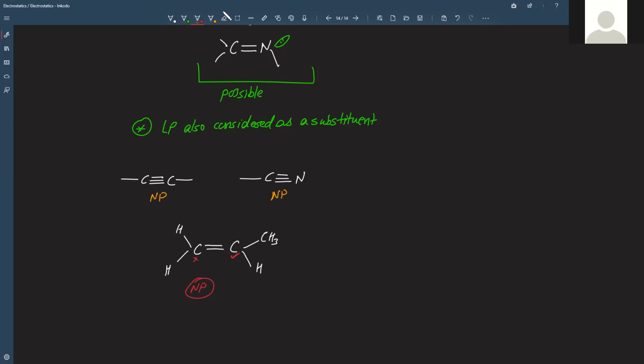Because what will happen? What is the other configuration you will get? The other configuration will be the same, right? Because changing here doesn't make any sense, so don't do that. Changing here makes some sense, so do that. But what will you get after doing that? You will get this C double bond C, H, CH3, H, and H. And configuration-wise, there is no difference between these two, right?